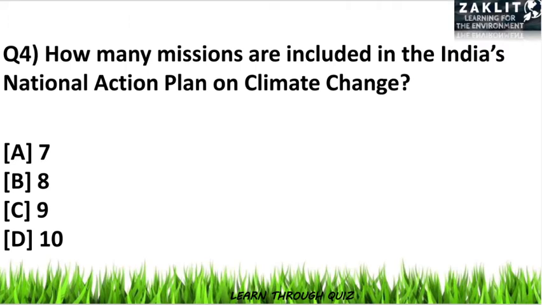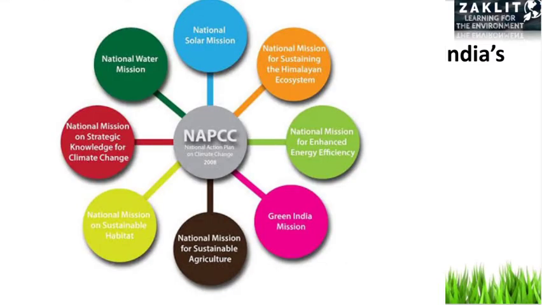The fourth question was, how many missions are included in India's NAPCC, that is National Action Plan on Climate Change? And here the correct option will be option B. 8 missions are included under the NAPCC program of India, and these are National Solar Mission, National Mission for Enhanced Energy Efficiency, National Mission on Sustainable Habitat, National Water Mission, National Mission for Sustaining the Himalayan Ecosystem, National Green India Mission, National Mission for Sustainable Agriculture, and National Mission on Strategic Knowledge for Climate Change. These are also important, kindly note it down.